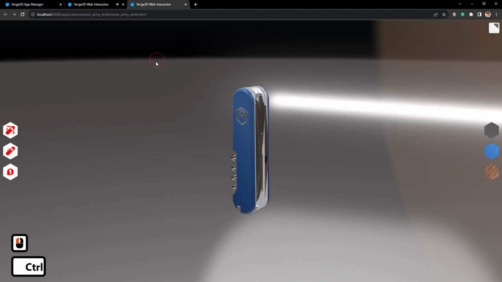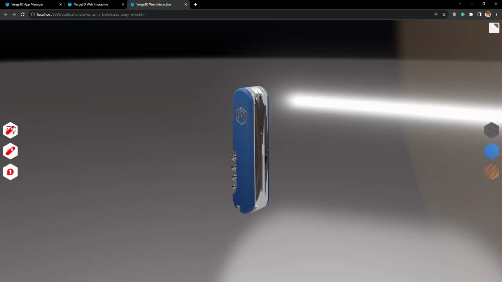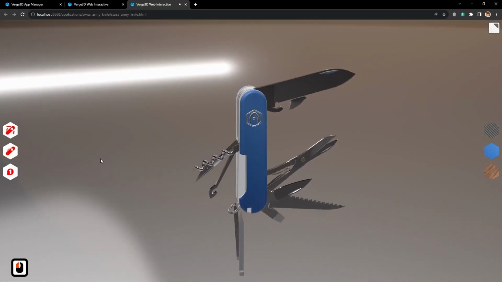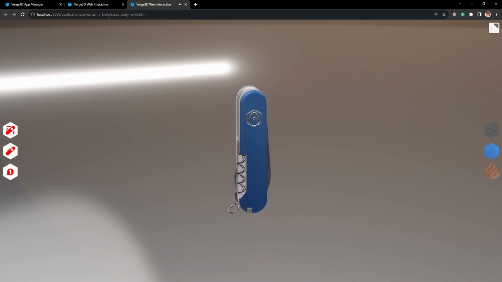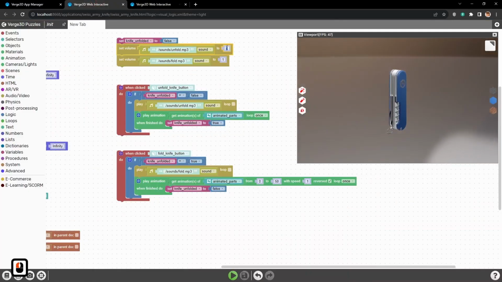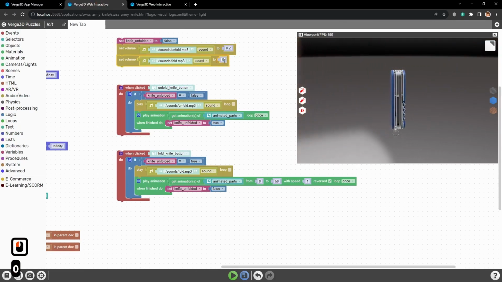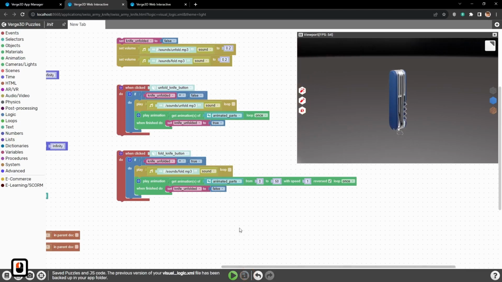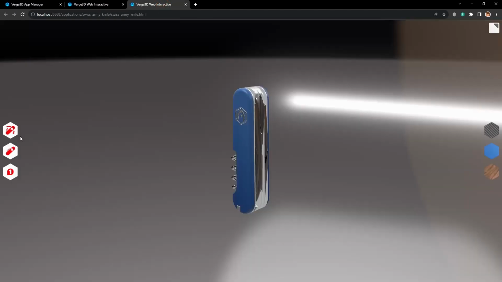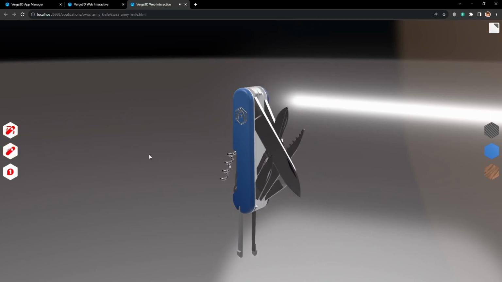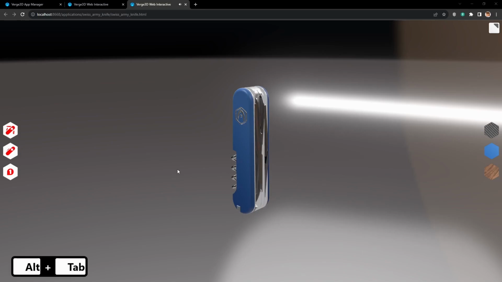Alright, let's save. Back to our application. Unfold. And now we hear the sound. Same is for folding, though it is a bit loud, so let's set volume to 0.2. Again, let's save, reload, open and close. Alright, that's perfect.